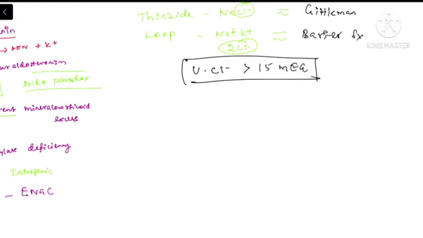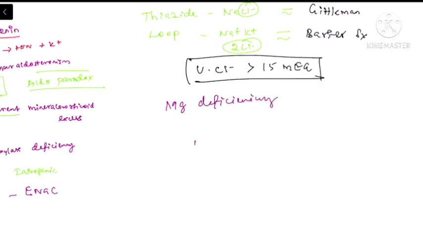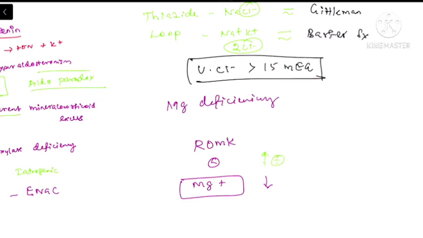And thiazide diuretics and loop diuretics are also associated with magnesium deficiency. So normally the ROMK pathway is inhibited by the magnesium ions. Whenever there is a magnesium deficiency, there will be excessive activation of the ROMK channel.